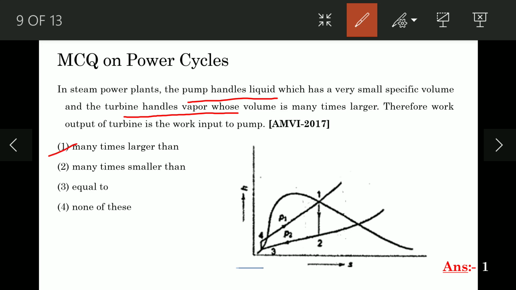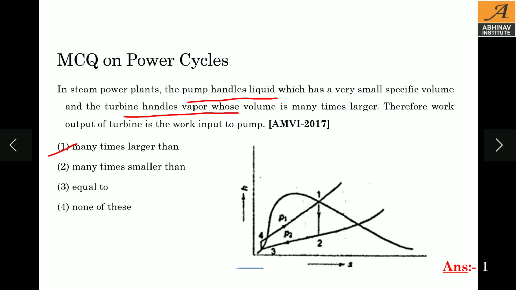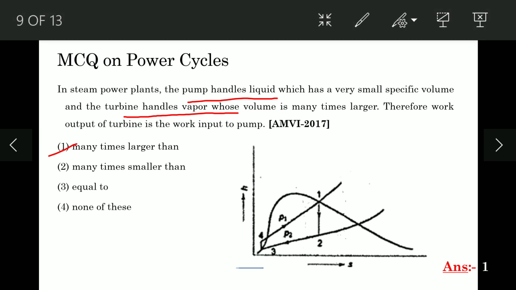So, first option many times larger than, second many times smaller than, third equal to, and fourth none of these. So these are the four options. Now if you see the thermal power plant cycle on the HS plane, where 1 to 2 is the turbine work and 3 to 4 is the compression process in the pump. So 1 to 2 is expansion in the turbine and 3 to 4 is the compression in the pump.